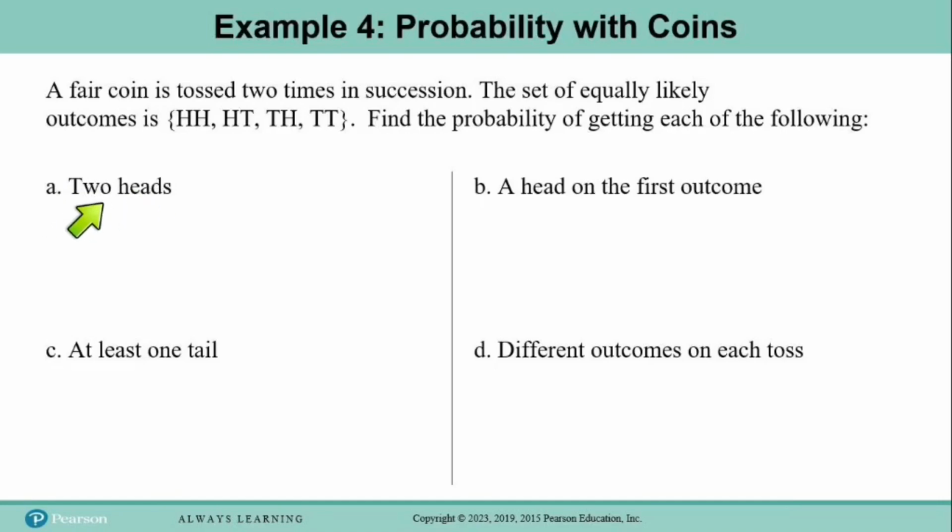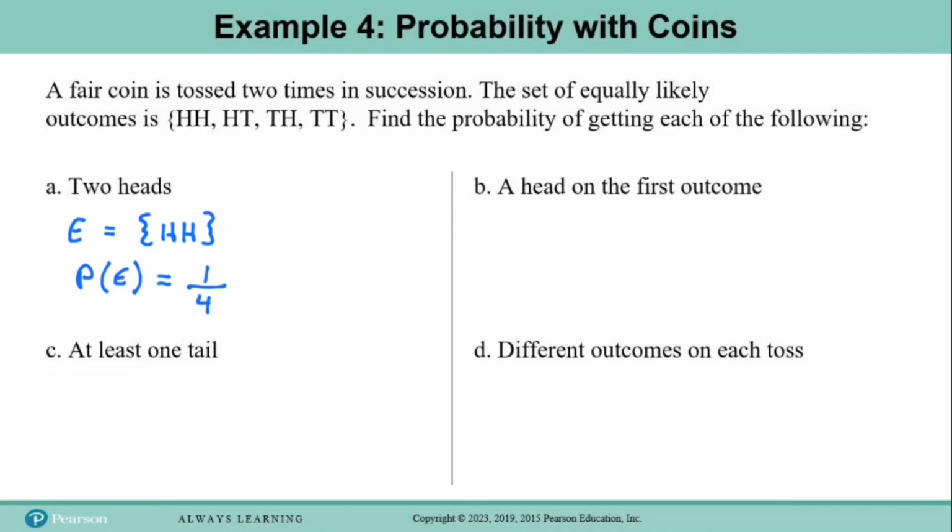Okay, so for part A, they've asked us to find the probability of getting 2 heads. So we will call this event E. So we want to list all of the outcomes that are part of event E. So when you look back up here at the sample space, there's only one outcome where 2 heads are listed, and that is the outcome HH. So that's the only one, and so now when we calculate the probability of E, it's the number of elements in E, which is 1, divided by the number of elements in our sample space, which is 4. So the probability of getting 2 heads is 1/4.